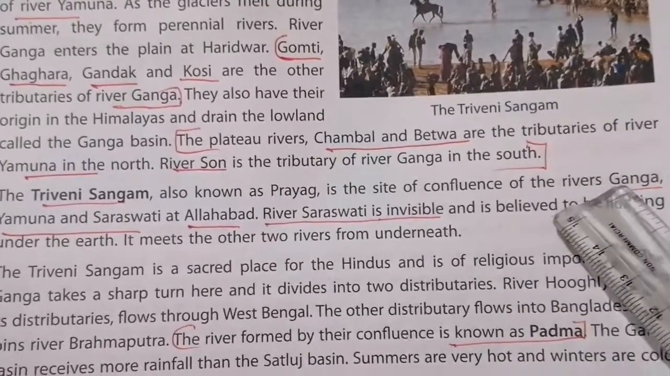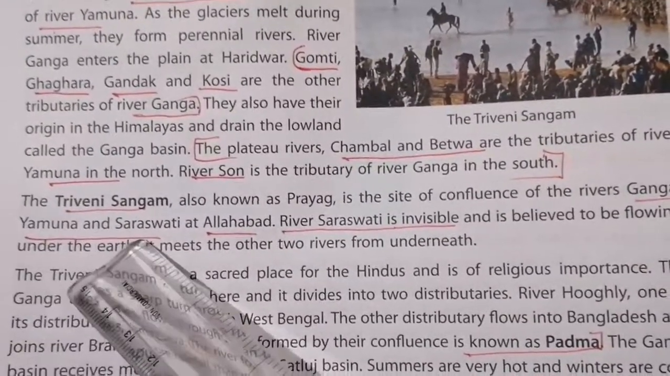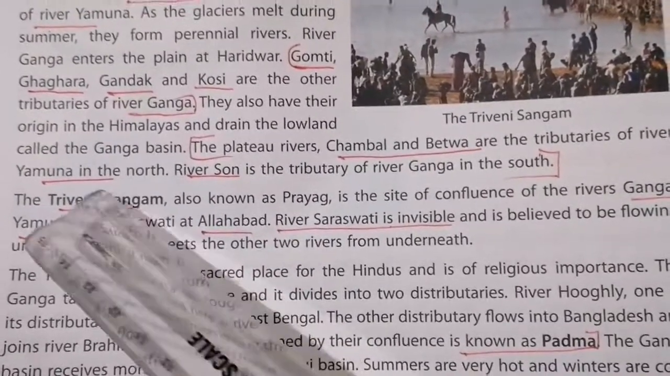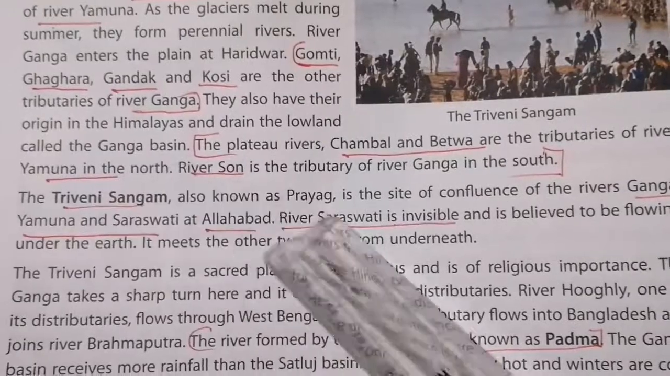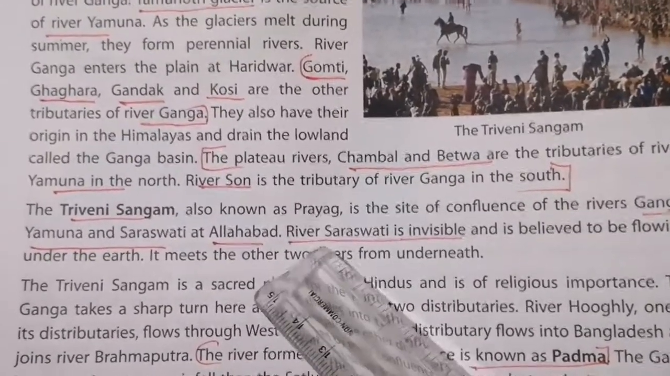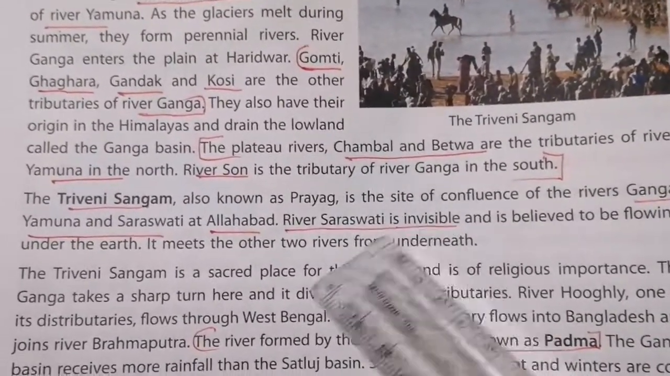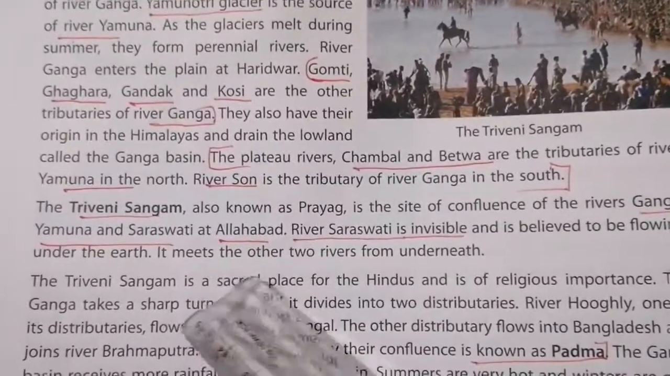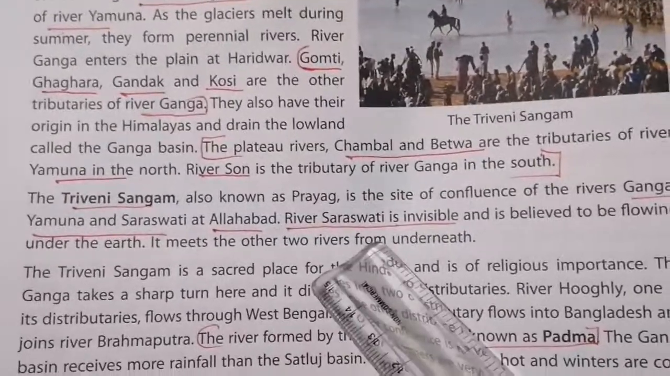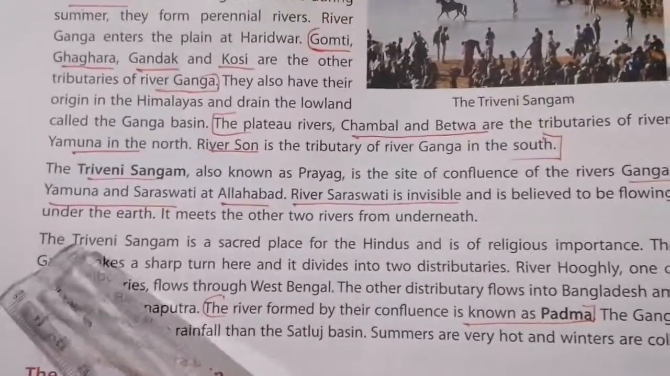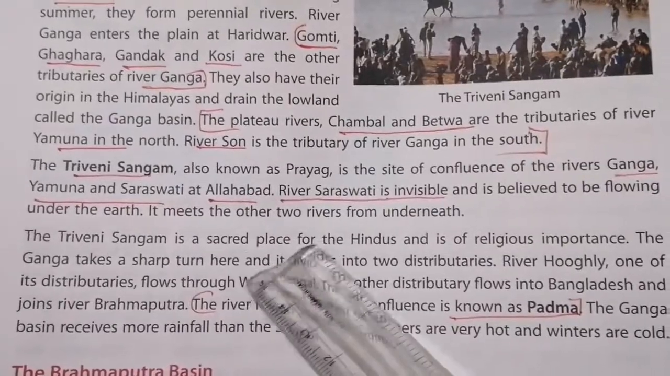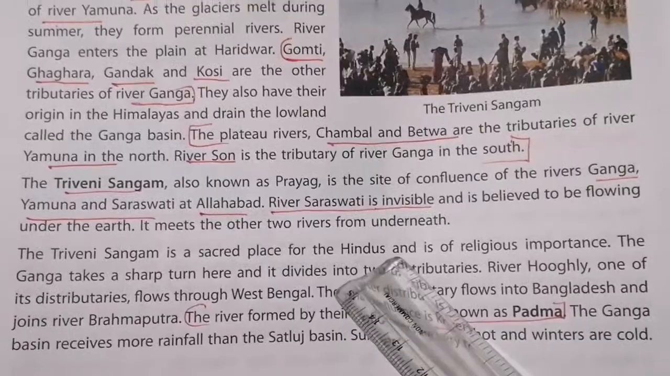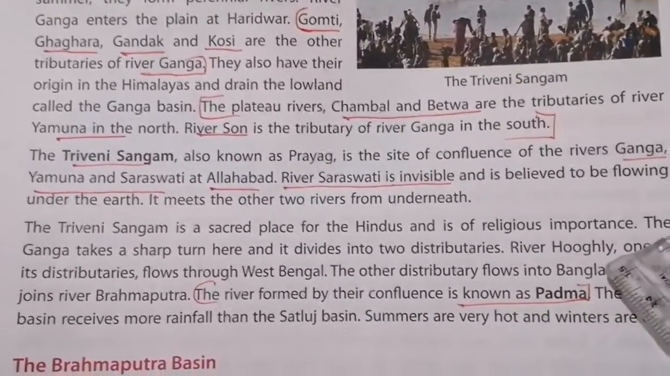Which are the three rivers? Ganga, Yamuna and Saraswati join together at Allahabad. That joining is called Triveni Sangam or Prayag. Now, river Saraswati is invisible, because it is flowing under the earth. The Triveni Sangam is a sacred place for the Hindus and is of religious importance.